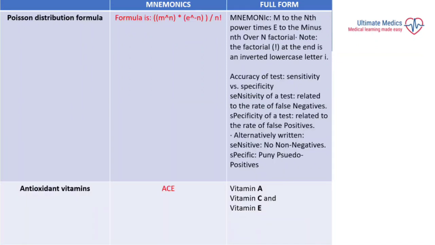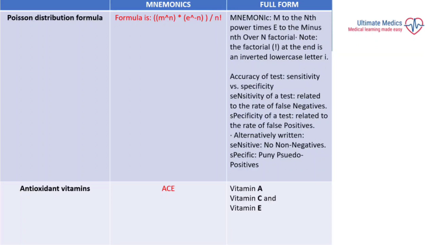Lastly, we have the Poisson distribution formula, where we have a mnemonic which we can see here with the help of a formula, and if we expand it, we can see m to the nth power times e to the minus m over n factorial. So here we need to note one thing, that the factorial that appears to be like an exclamation mark at the end is an inverted lowercase letter i.